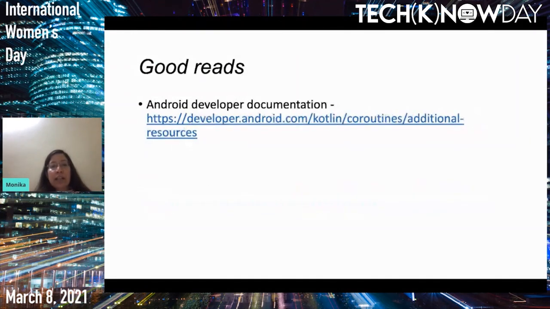The last thing I would recommend is the official Android developer documentation. It has an additional resources page with some really good examples, and code labs as well for learning Kotlin coroutines and flow.